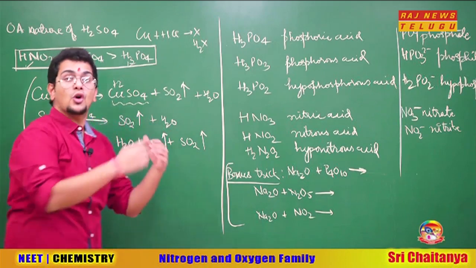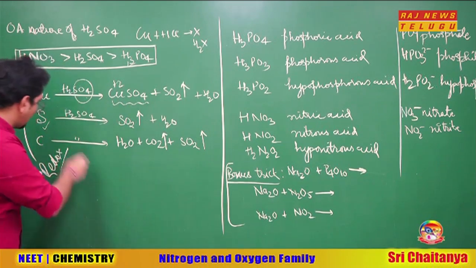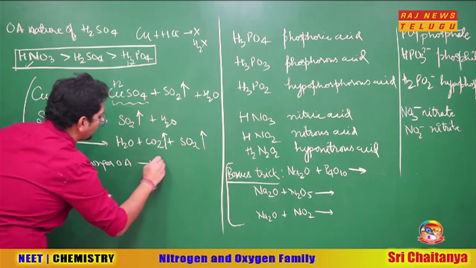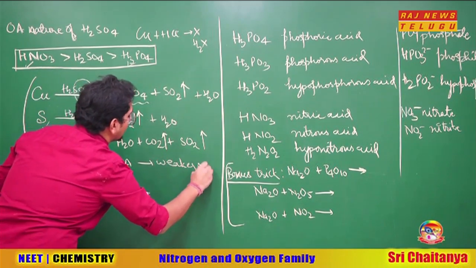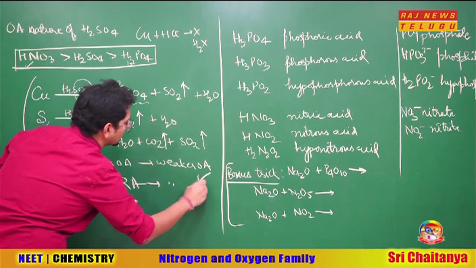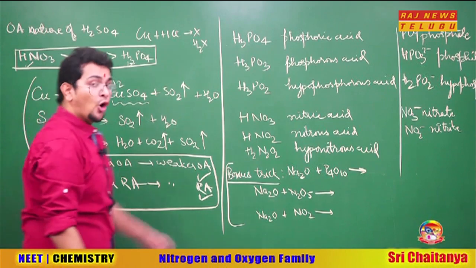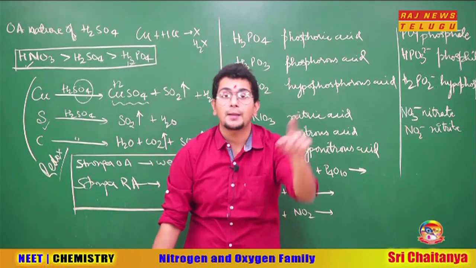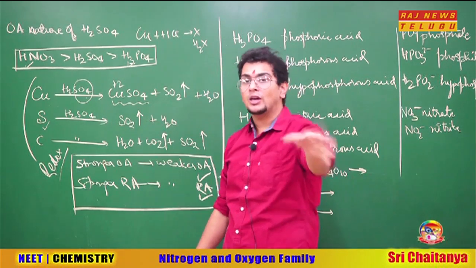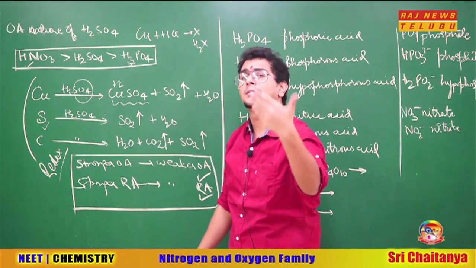So the logic I told you: strong acid to weak acid conversion is spontaneous, strong base to weak base conversion is spontaneous. The same logic can work here also: stronger oxidizing agent to weaker oxidizing agent conversion is spontaneous, and stronger reducing agent to weaker reducing agent conversion is spontaneous. That means any person by oxidizing someone else cannot make a product better oxidizing agent than him. In the same way, H2SO4 cannot make anyone equal to him or better than him.